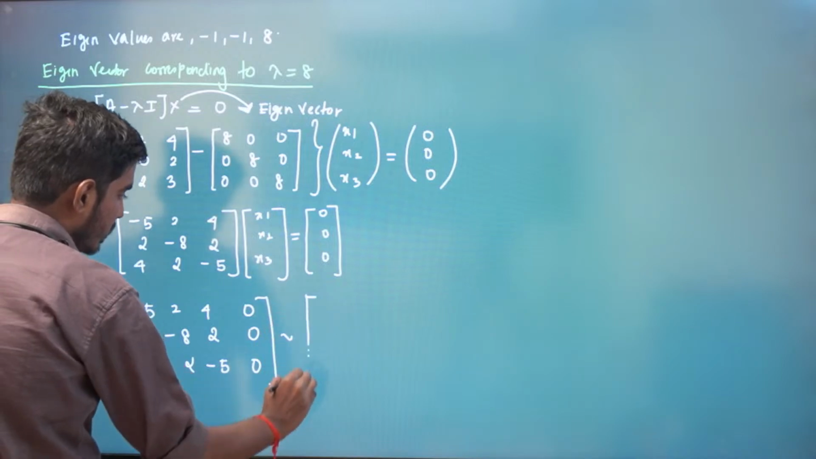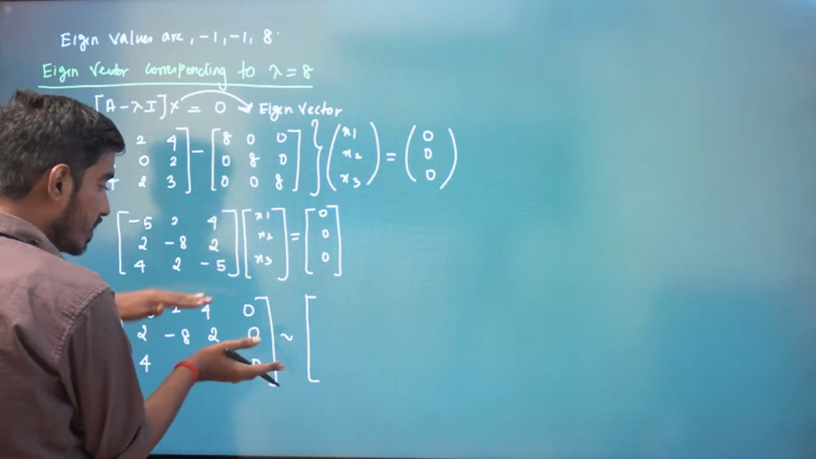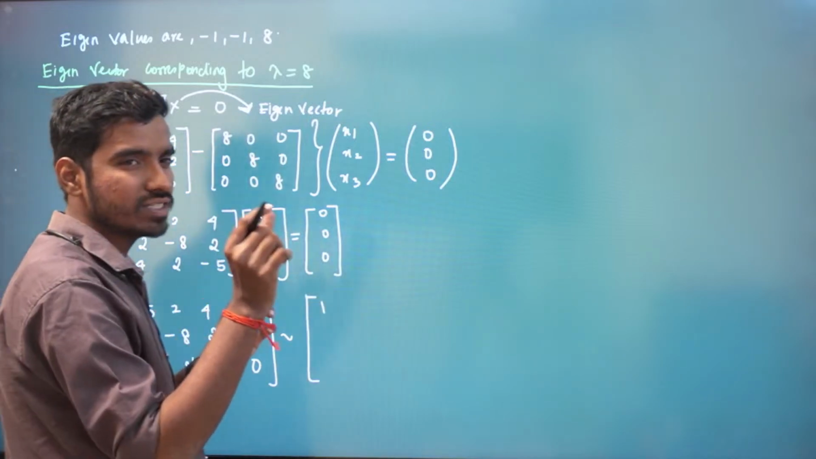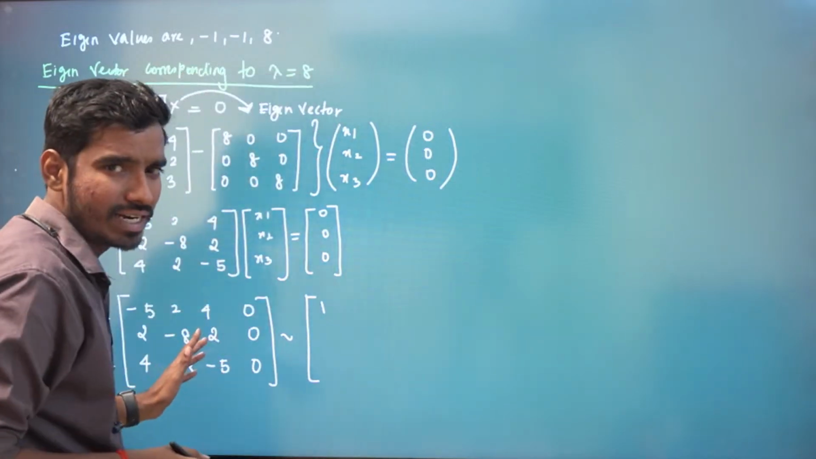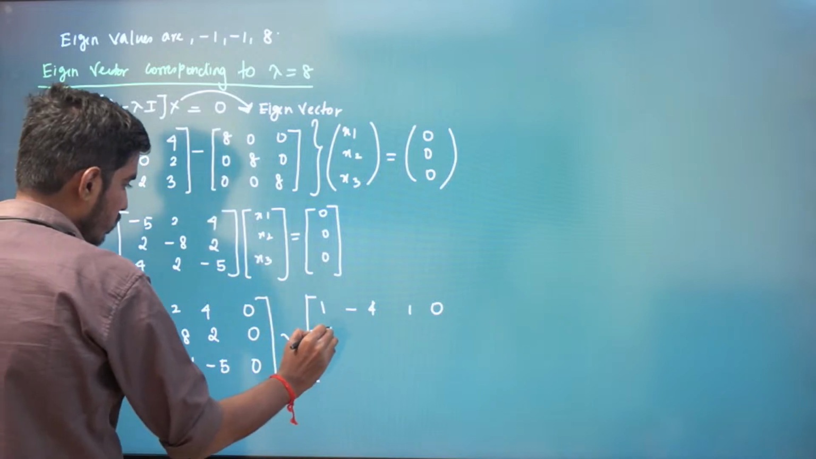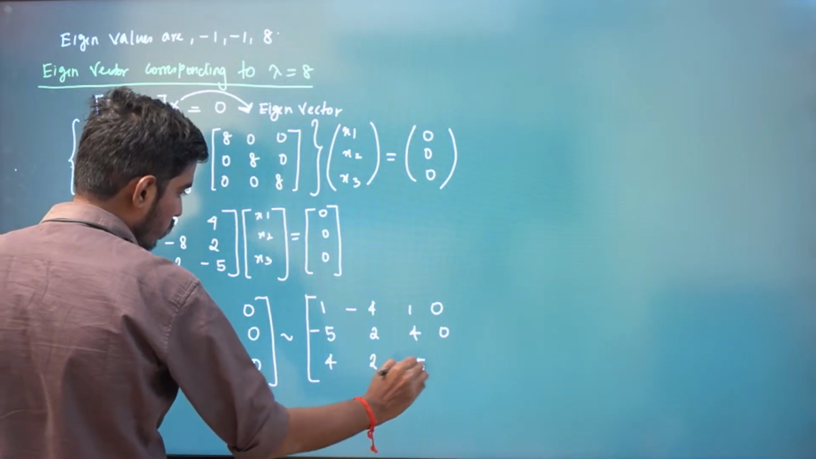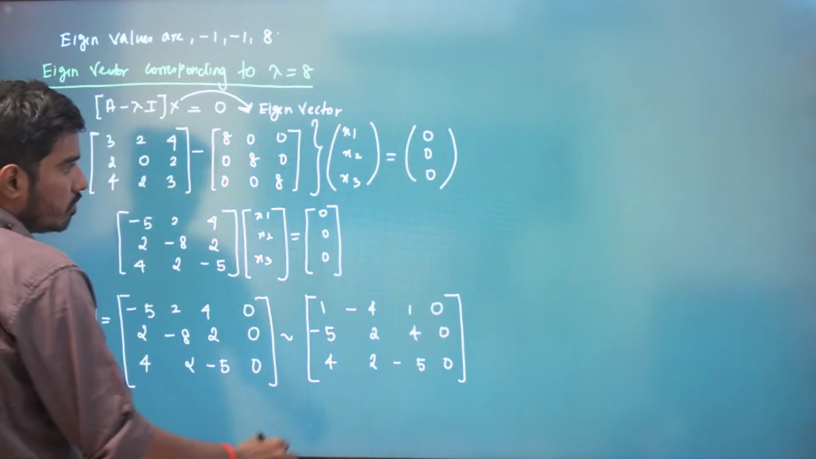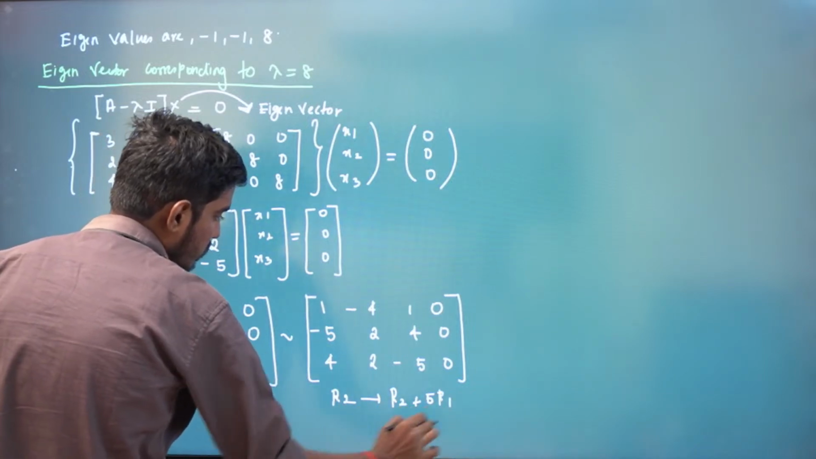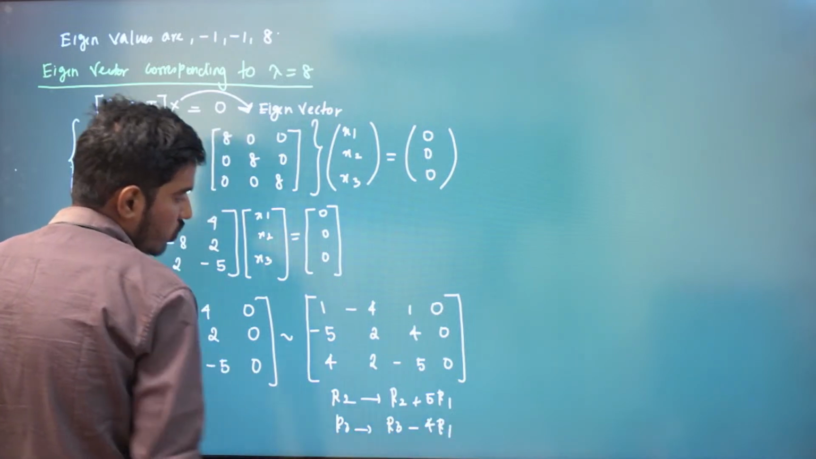So I'll make some adjustments here. I'll divide by 2, and then I'm switching R1 and R2. If we have 1 in the first row, first element, it will be easy for us to calculate. It is not mandatory to do this. So 1, minus 4, 1, 0. And then minus 5, 2, 4, 0. Let us keep this as it is. 4, 2, minus 5 and 0. So we'll make some transformations. R2 is transformed to R2 plus 5 times R1. R3 is transformed to R3 minus 4 times R1.